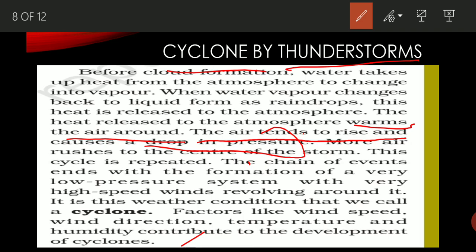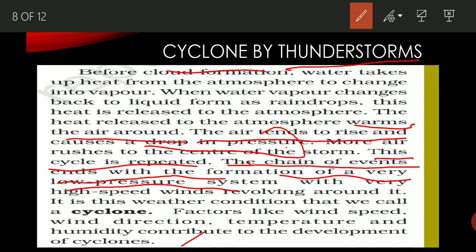More air rushes to the center of the storm. As it is the lower pressure zone, air will rush from higher pressure to lower pressure, and this way a storm occurs. This cycle is repeated again and again, because this is a cycling process. Then the chain of events ends with the formation of a very low air pressure system with very high speed wind revolving around it.